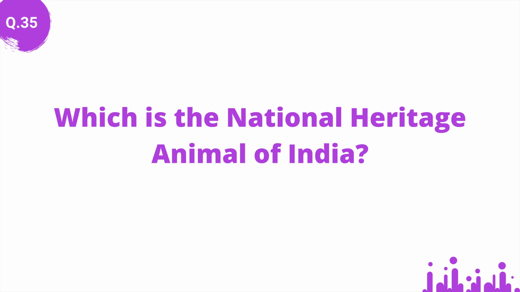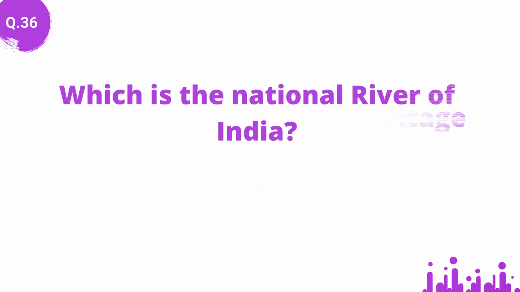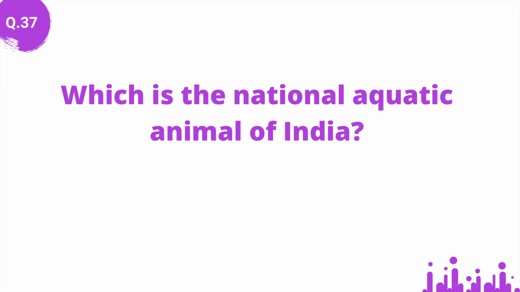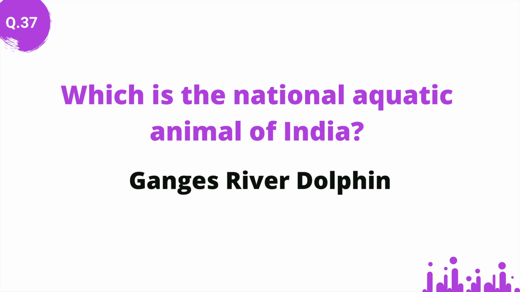Which is the national heritage animal of India? Answer: Elephant. Which is the national river of India? Answer: Ganga. Which is the national aquatic animal of India? Answer: Ganges River Dolphin.